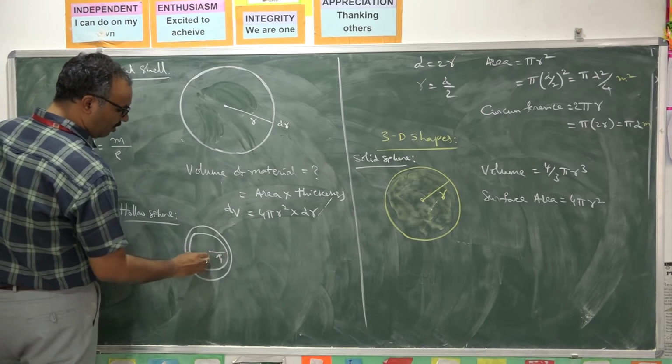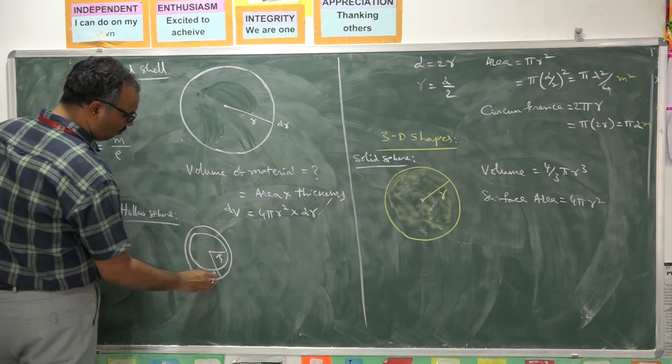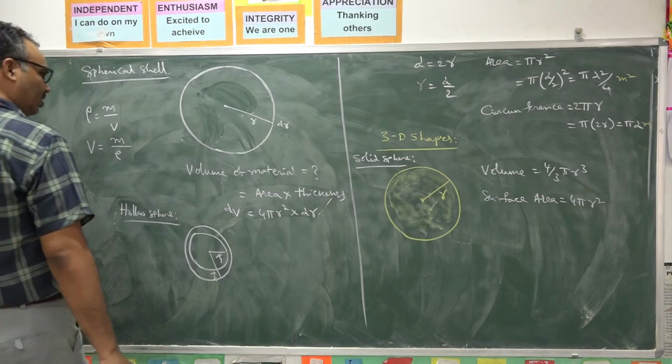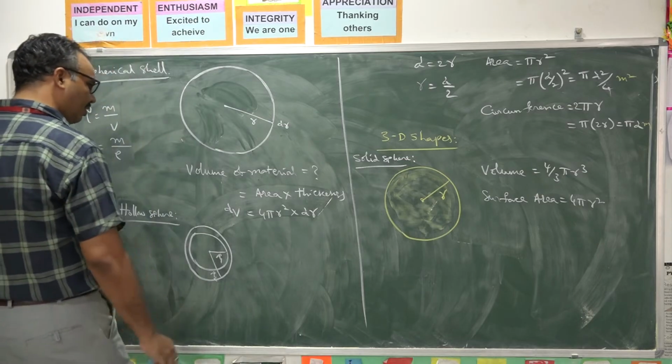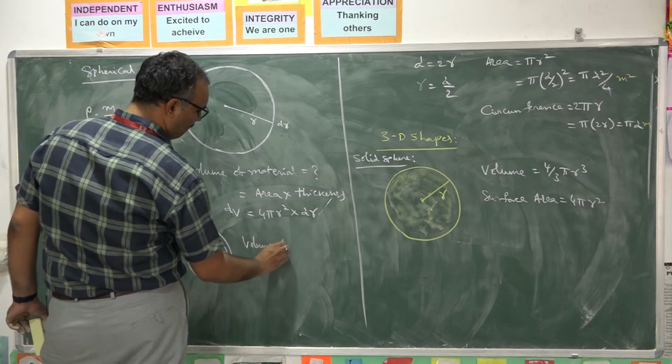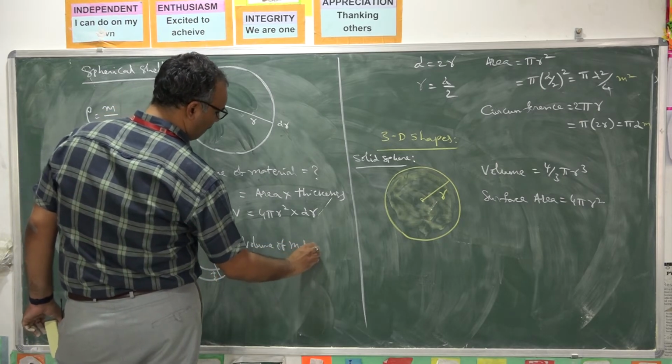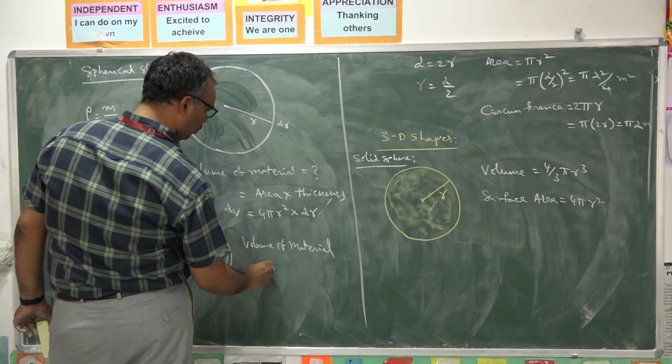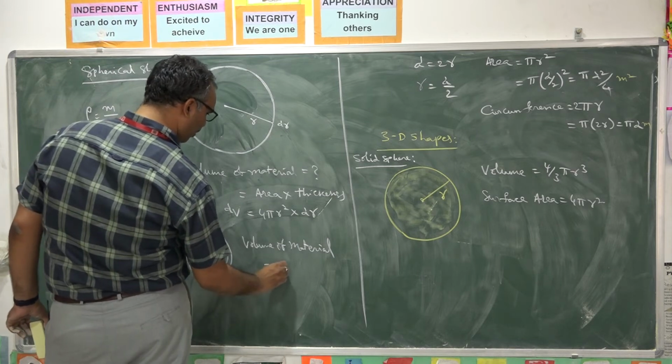Inner radius is R1, outer radius is R2. So what is the volume of material used here? Again, volume of material is equal to area into